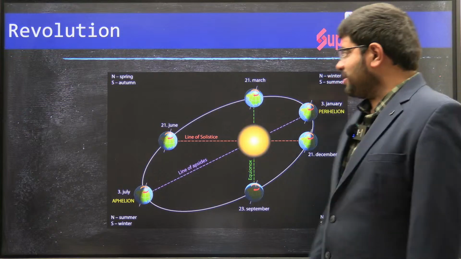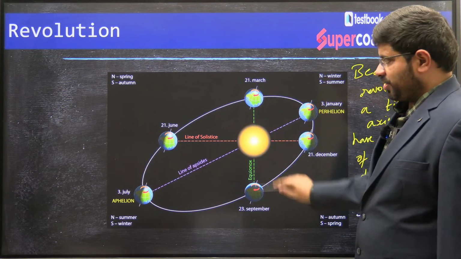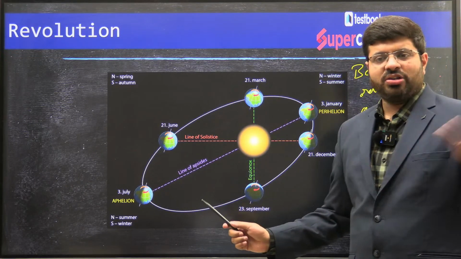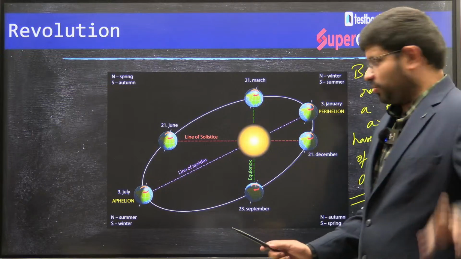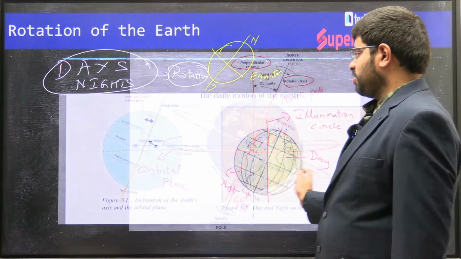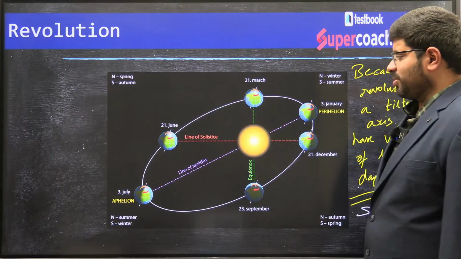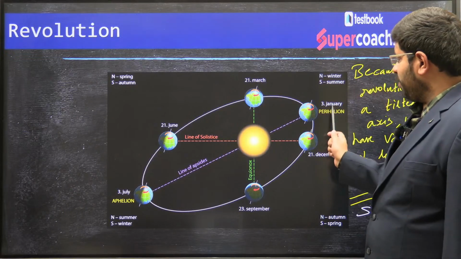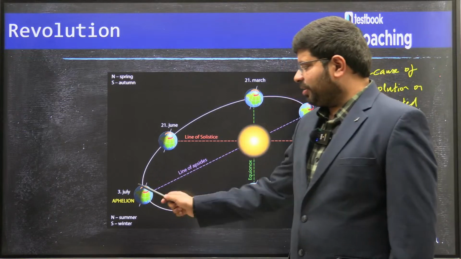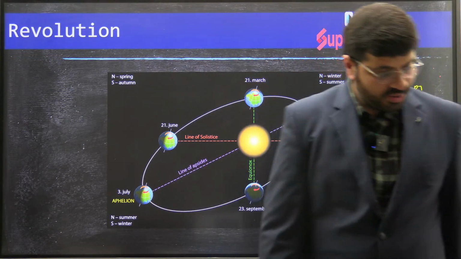You should never miss such things. 21st March and 23rd September are equinoxes. 21st June and 21st, 22nd or 23rd December are solstices. So around here is the line of solstices. Then January is perihelion, the shortest, and the longest is aphelion, 3rd July. So please remember this, don't confuse.